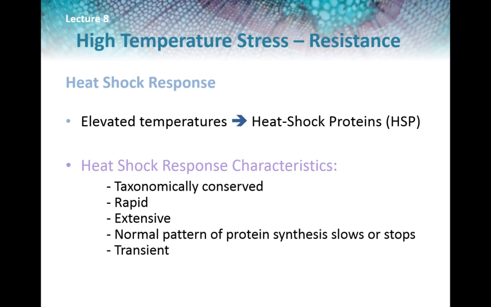The response is very rapid, with heat shock proteins constituting a major part of protein synthesis within 30 minutes after soybean seedlings are shifted from 30 degrees Celsius to 40 degrees Celsius. Other groups of heat shock proteins can show up later, but the bulk are fast. As a measure of how extensive production can be, heat shock mRNAs can accumulate to about 20,000 copies per cell in 2 hours. During heat shock, the normal pattern of protein synthesis slows or stops, with a shift from housekeeping proteins to heat shock proteins. Heat shock proteins transiently accumulate for 1 to 4 hours depending on the temperature, then levels decline.